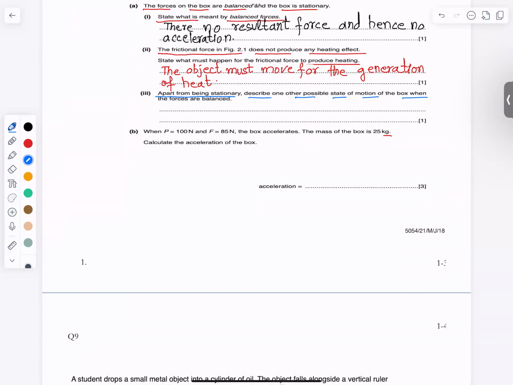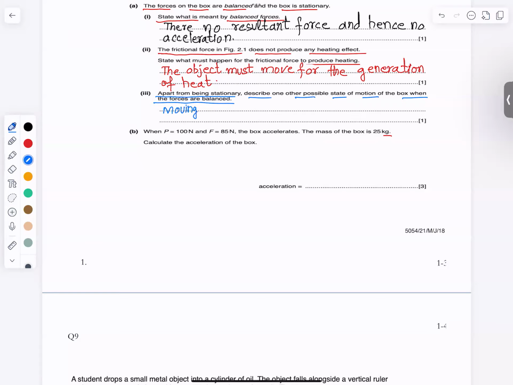of motion of the box when the forces are balanced. So, when the forces are balanced, then speed or direction cannot change. So, we can say that the speed and the direction of motion will not change. So, basically, it will be moving with constant speed in straight line. So, you can say that it will be